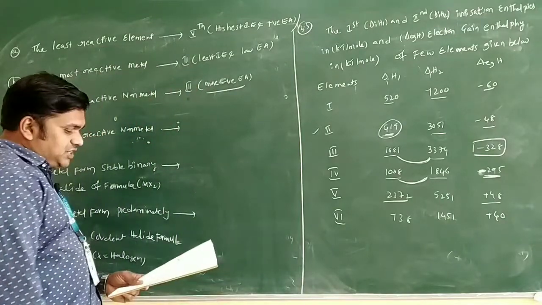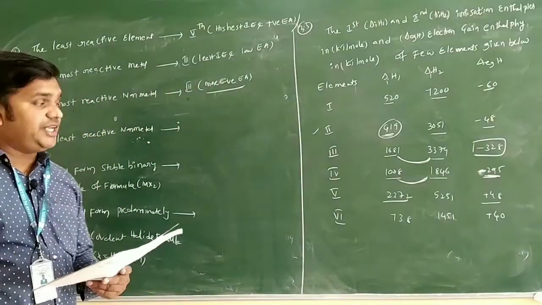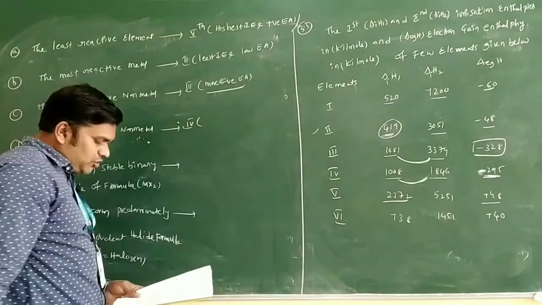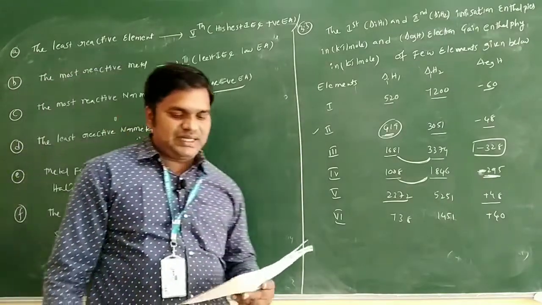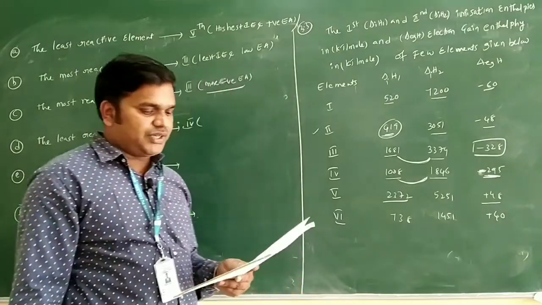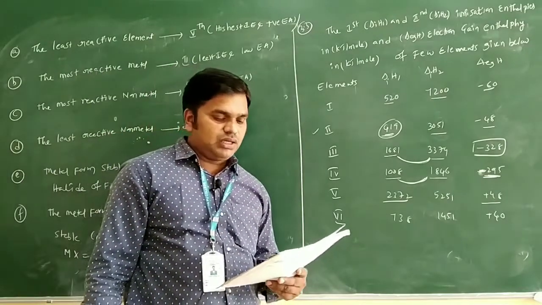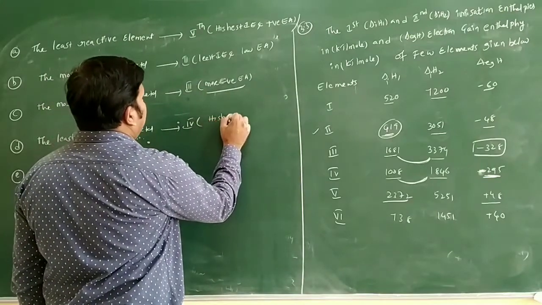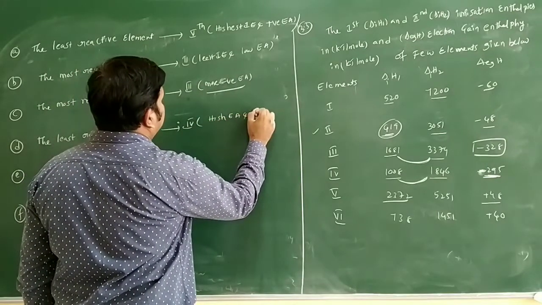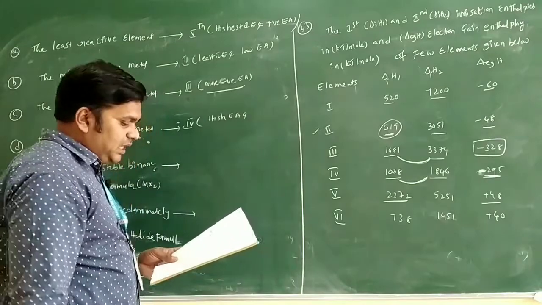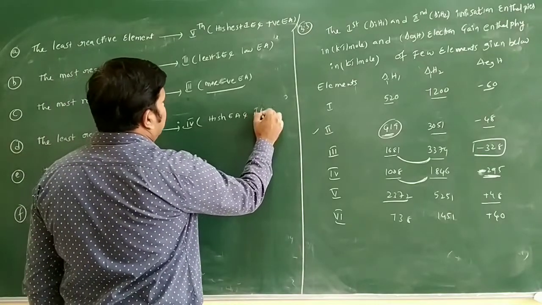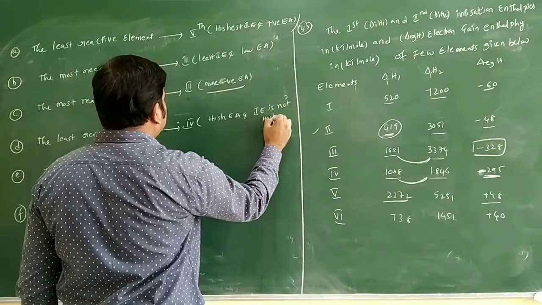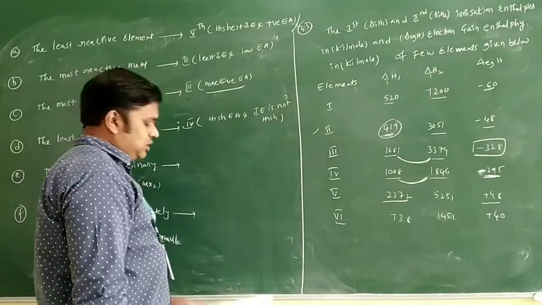So what is the answer for this option D? We can say 4 only. Why 4? What answer can you write here? Because it is having high electron affinity, but ionization is not high. It is having high electron affinity, and one more point: ionization energy is not too high, IE is not high. So this is regarding option D.